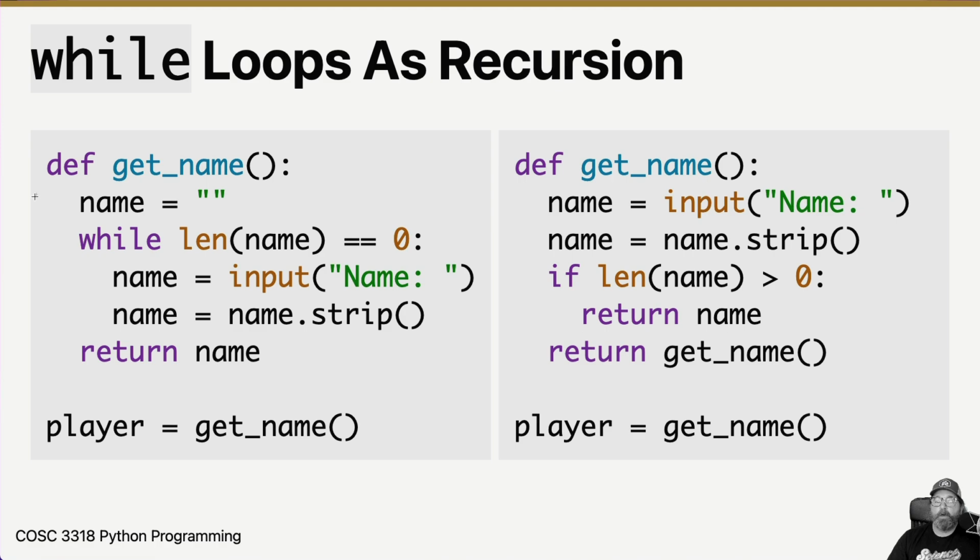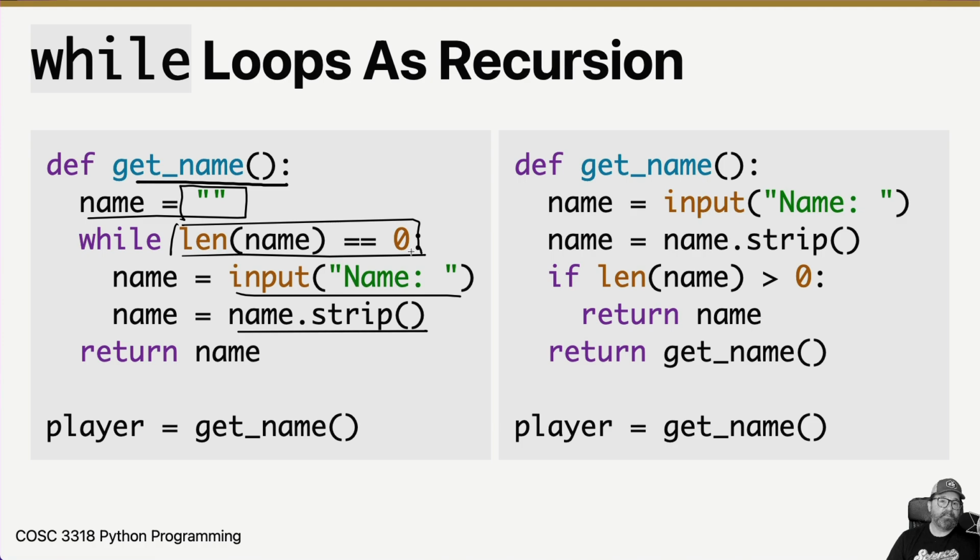All right, let's take a look at the code here on the left-hand side. We've got a function named getName, and it starts off with name as an empty string, and then while the length of that name is 0, that while loop is just going to keep going while name is empty. It's going to get somebody's name, strip off the white space, and then check it again: hey, is the length 0? If it is, then it's going to prompt you for the name again, strip off the white space, and come back up here and check. As long as it's 0, the while loop is going to loop and loop and loop.